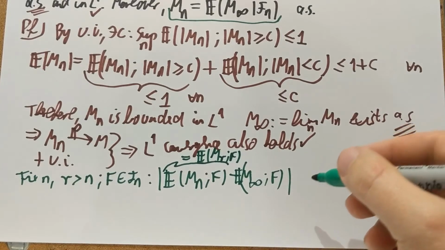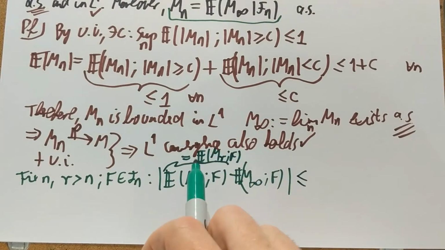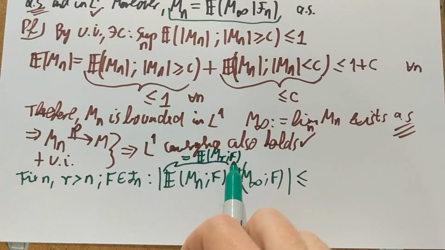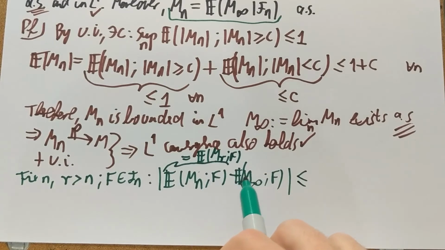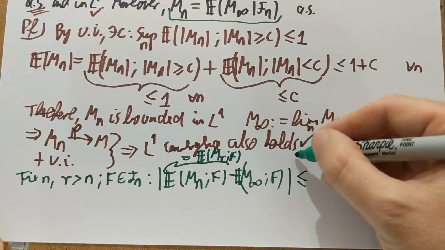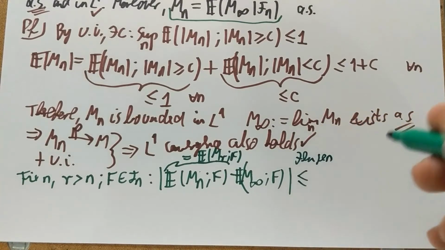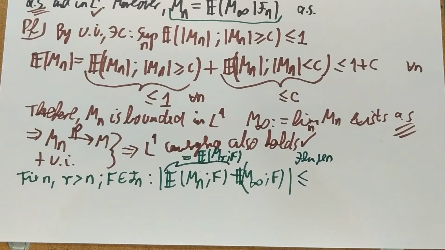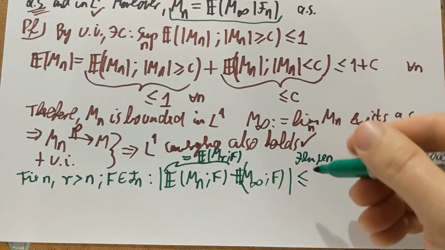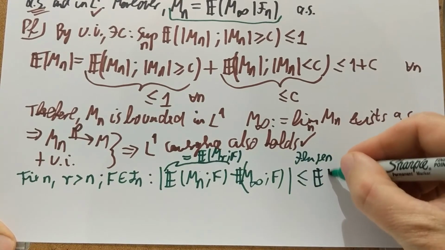Okay? And therefore, I now have the expectation of MR on F minus the expectation of M infinity on F in the mod. So in the next step, I'm going to use a Jensen inequality on conditional expectations to bring the mod inside the expectation. The mod is a convex function, so I can bring in the mod, and that just makes everything larger.